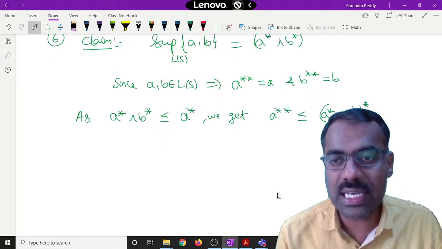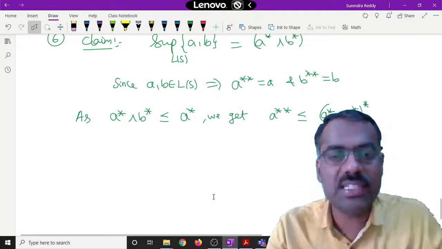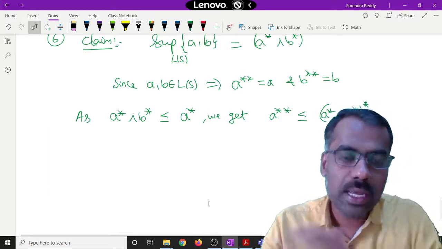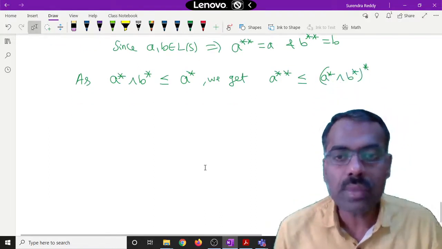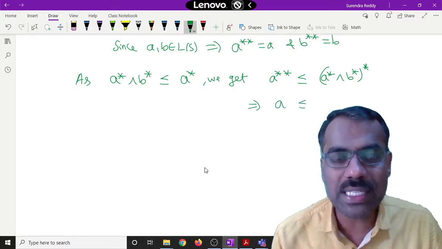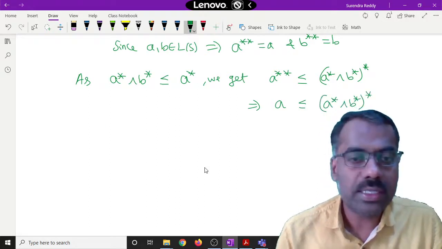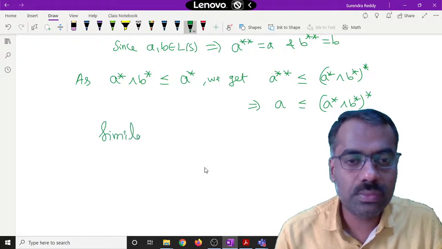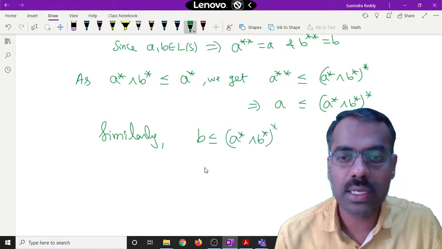So that is the reason we proved those steps earlier: whenever A is less than or equal to B, then those pseudo complements have reverse inclusion. This implies A double star, which we know is same as A, so A is less than or equal to A star meet B star, whole star. Similarly, B is also less than or equal to A star meet B star, whole star.